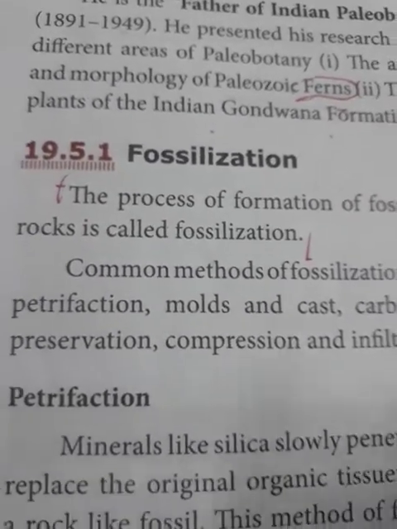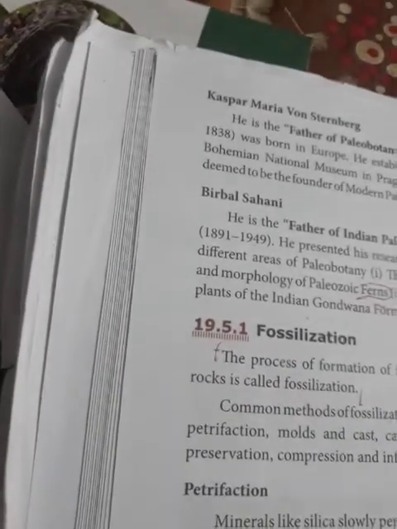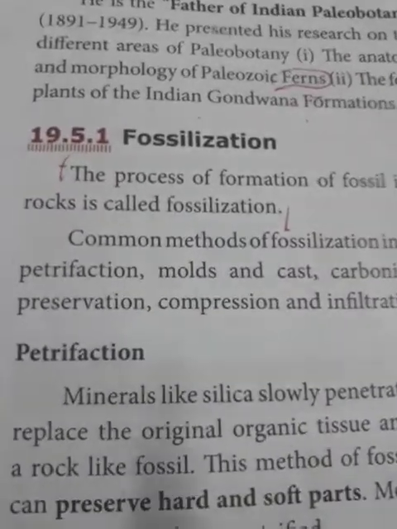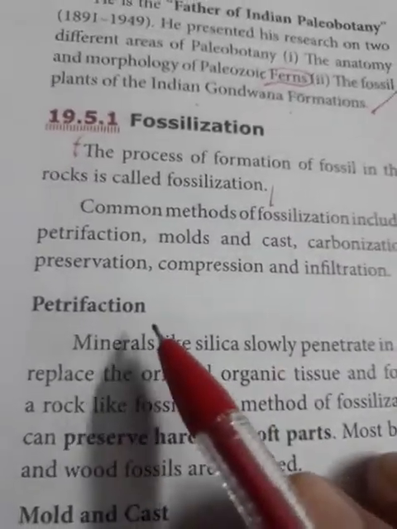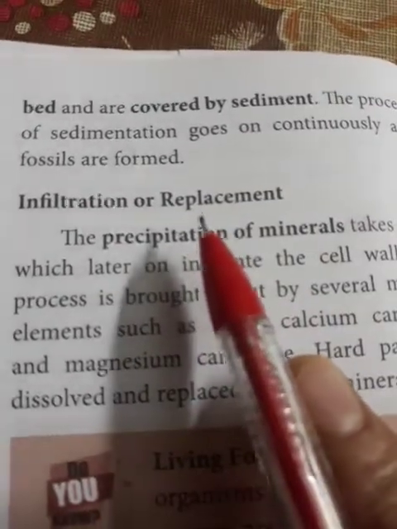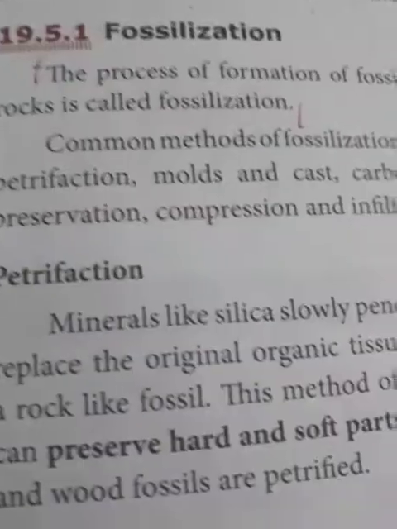There are so many methods of fossilization. One by one, 4 methods have been discussed: 1, 2, 3, 4, and it is the 5th one. What are the 5 types? Petrifaction is the first, second is mold and cast, third is preservation, fourth is compression, and fifth is replacement and infiltration. So one by one, the first one is called petrifaction.